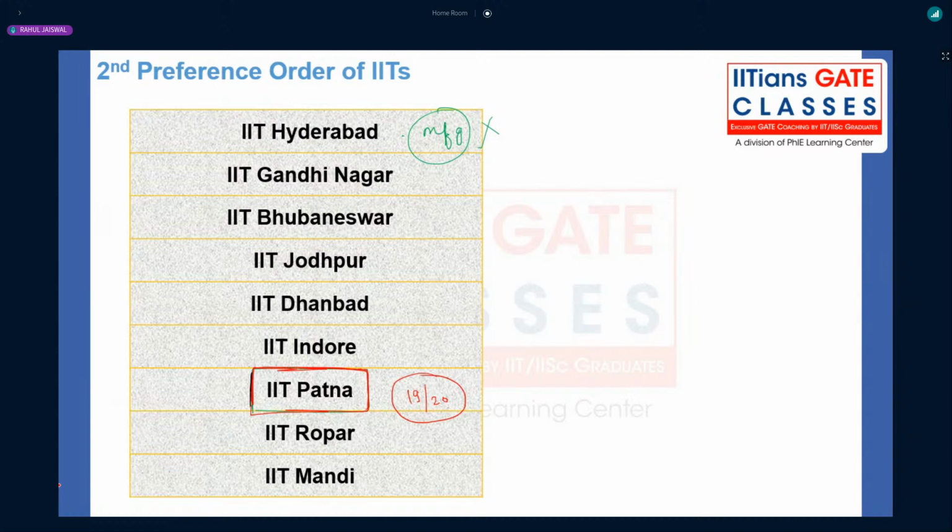Joining letters, right? Getting my point? There will not be any elimination from that particular list. Once the list is released and your particular GATE roll number is there, that's it. You will be getting the joining letters.